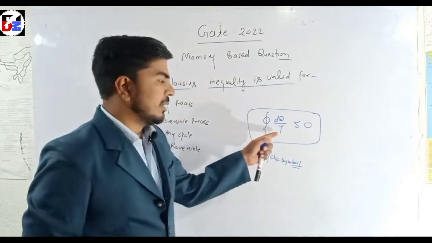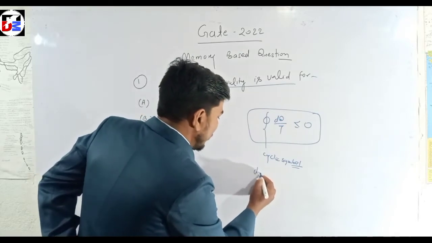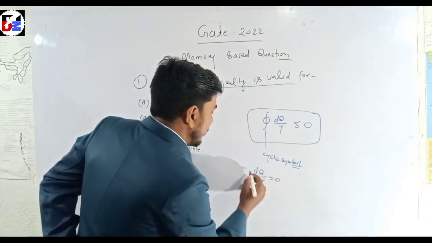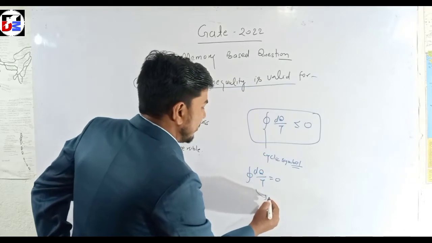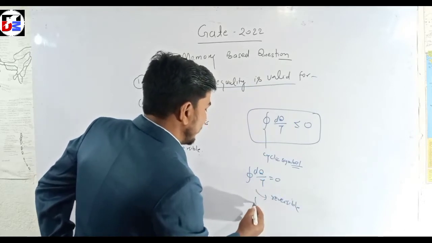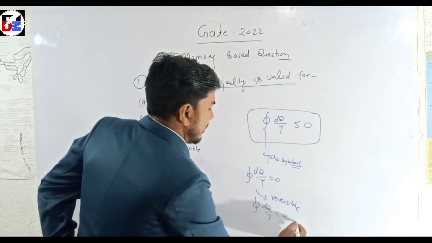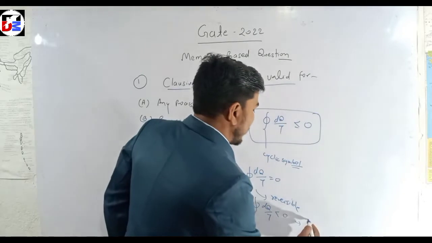So this is valid only for a cycle. You can see here dq by T cyclic integral equal to 0 is valid for a reversible cycle, and if dq by T is less than 0, then this is an irreversible cycle.